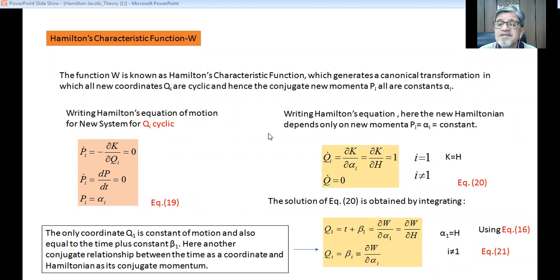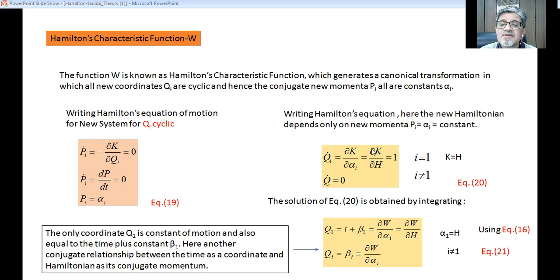Now, writing Hamilton's equations, here the new Hamiltonian depends only on new momenta, that is Pi equal to alpha i, equal to constant. So we are writing Hamilton's equation of motion under the new system, Q dot i is equal to del K by del alpha i.